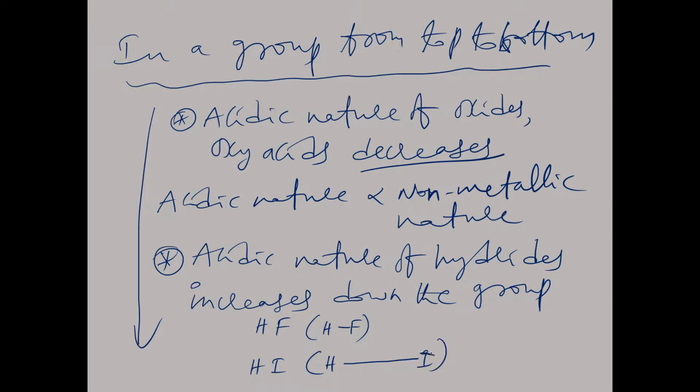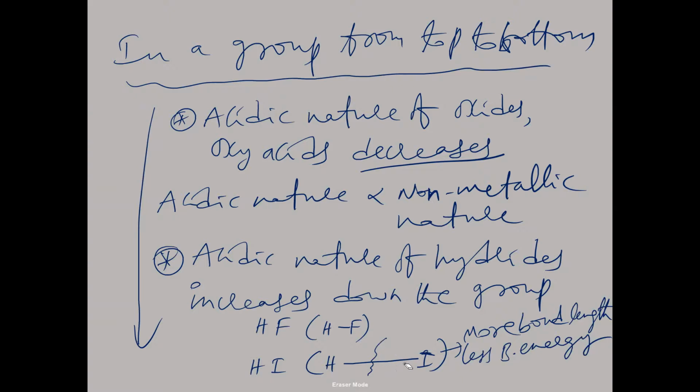Which one has more bond length? Here HI has more bond length. When bond length is greater, bond energy is less, and when bond energy is lesser, it will break down easily.